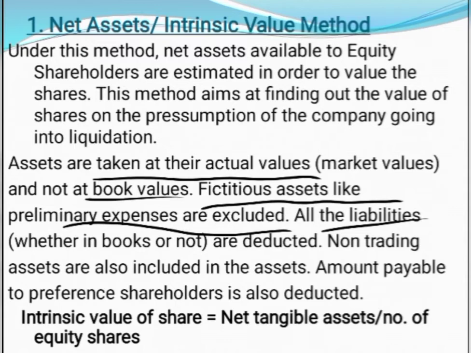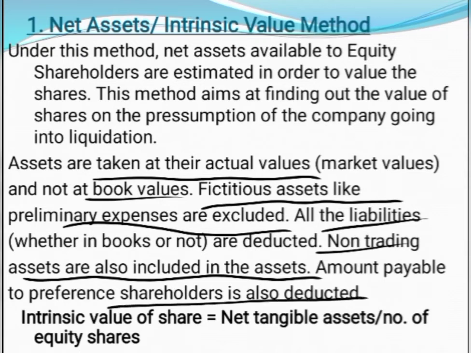So first we will write all the assets. From that we are going to deduct the liabilities. Even non-trading assets like investments should be included. Then whatever difference you get is called net asset available to all types of shareholders. From this, the amount payable to the preference shareholders has to be deducted. That can be their preference share capital, or if they have to be redeemed at a premium, the premium payable to them.